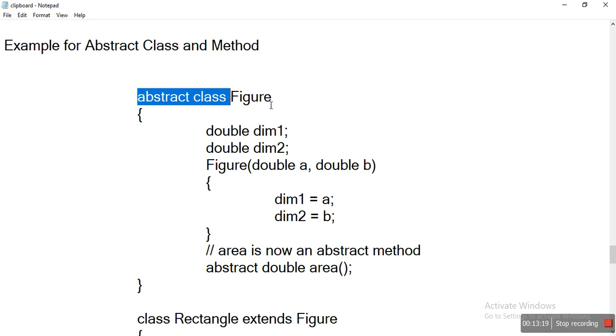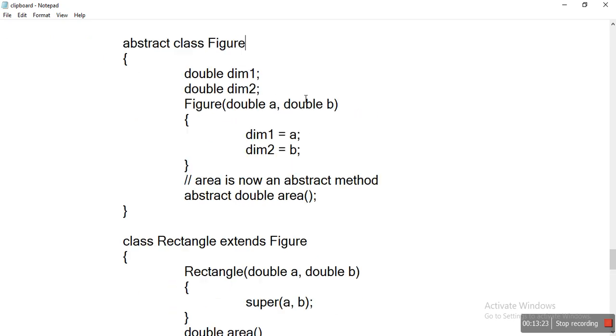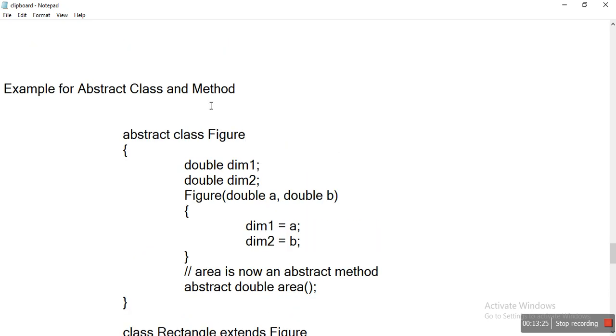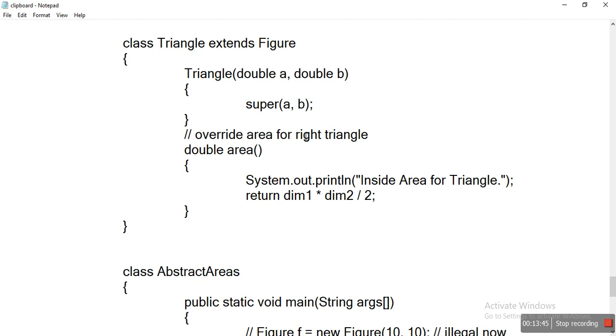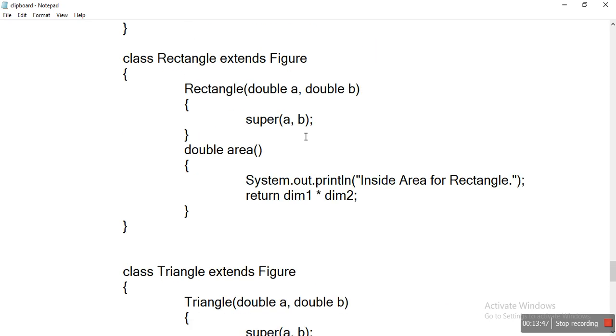In geometry we have figures like the triangle and rectangle. In this example we declare a figure as a superclass, and we have different figures in geometry: the rectangle, the triangle, and one more, the circle.